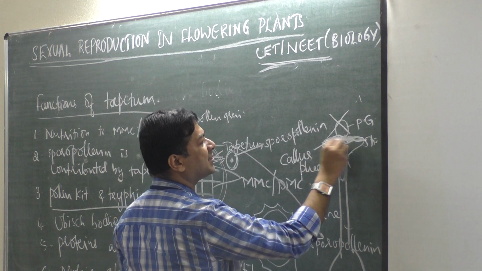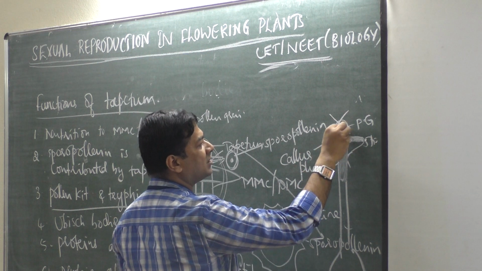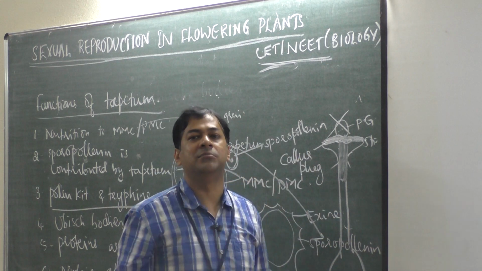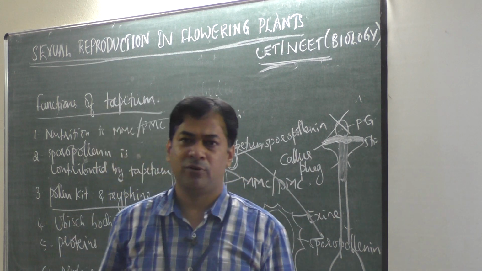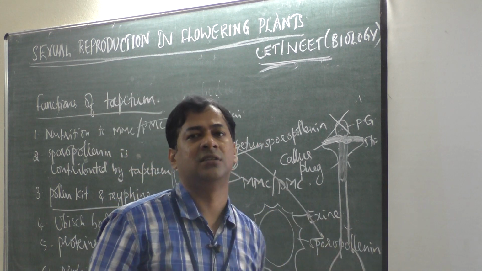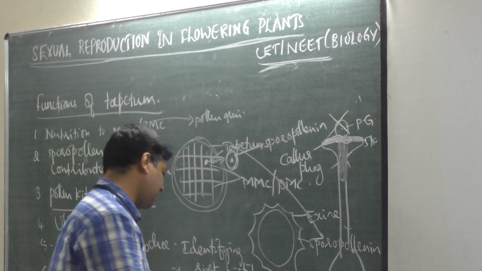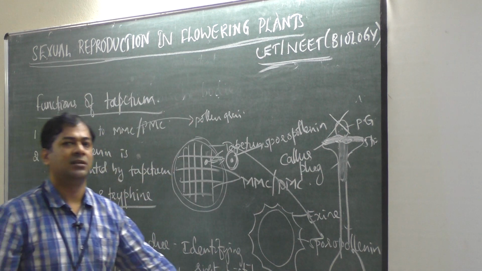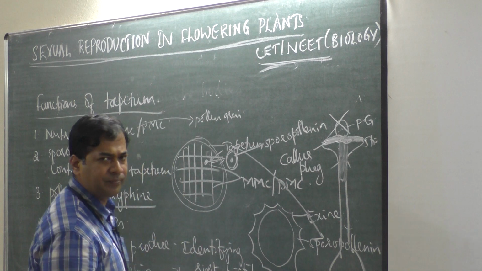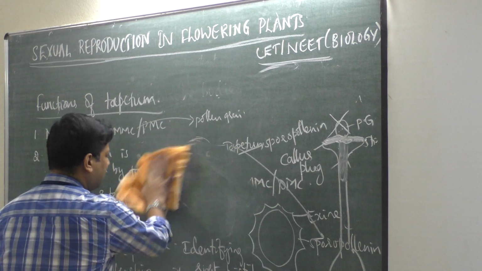So this callus plug will not allow this pollen grain to produce a tube and enter into the stigma. So this is a mechanism for all these 6 major functions that tapetum has. Okay, so you remember these functions of tapetum. In case they ask any one function, you should be able to identify it.